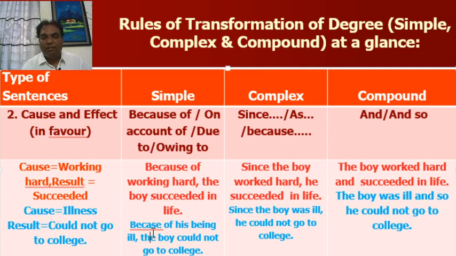So look at the simple: because of his being ill or because of his illness, the boy could not go to college. And in compound, the boy was ill and so he could not go to college. You can write the boy was ill and could not go to college. That will also be right.